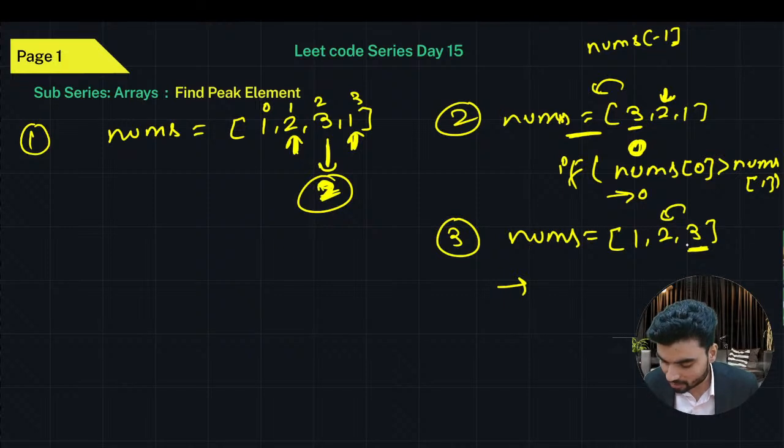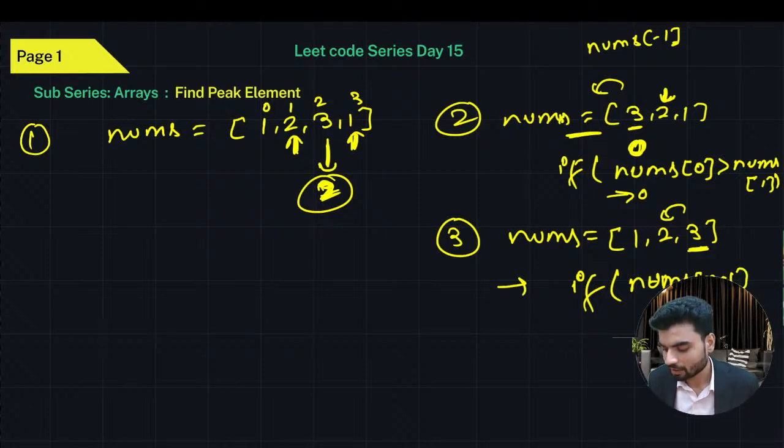If nums[n-1] is greater than nums[n-2], then we can say this is a peak element, because it is greater than its left one, and on the right there's nothing which is larger. We already considered it, right? So then we can say n minus 1 is a peak.